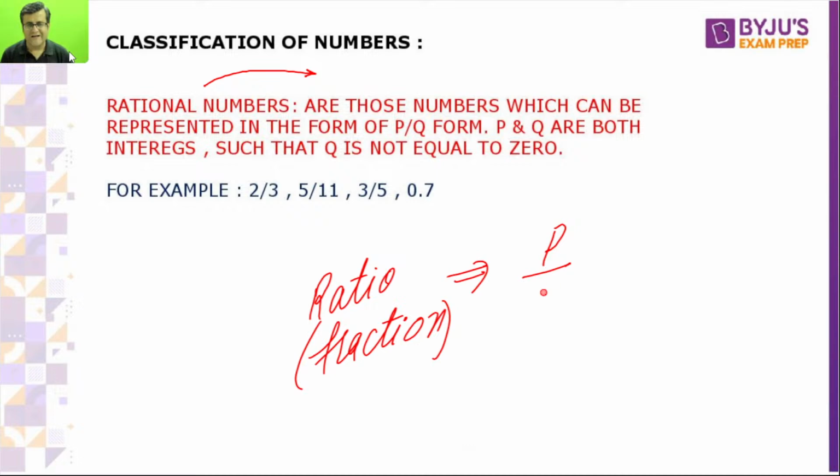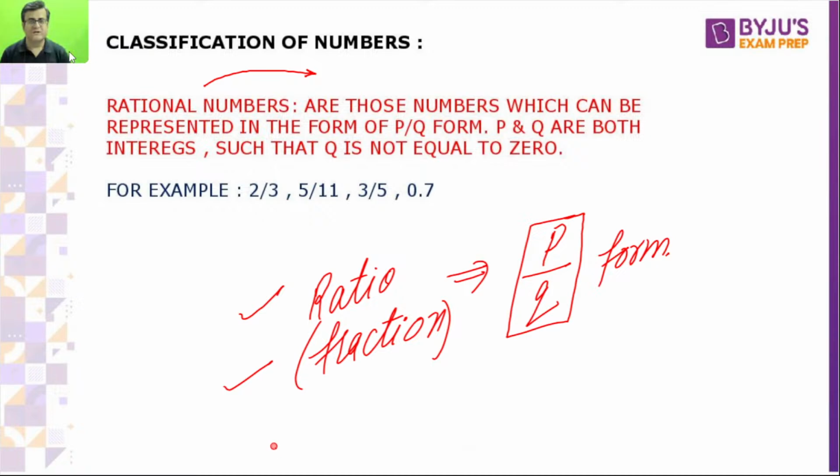The fraction which is P by Q form, fractional, rational, it is the same. So rational numbers are those numbers which can be represented in the form of P by Q, in which both P and Q are integers such that Q is not equal to 0.